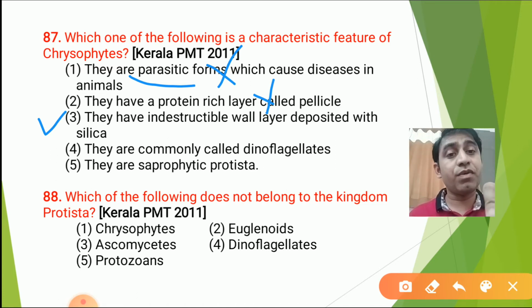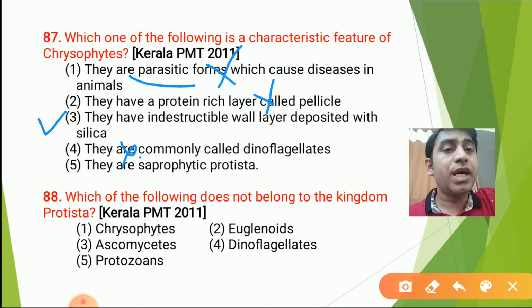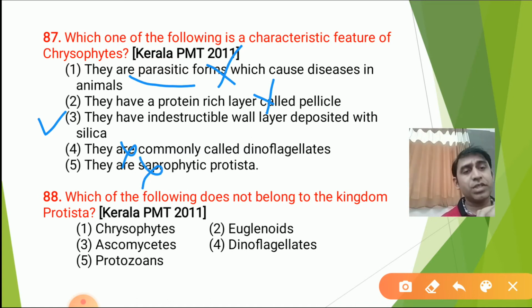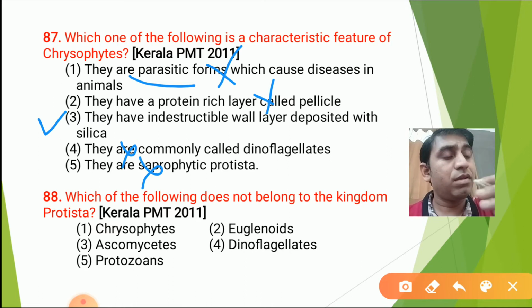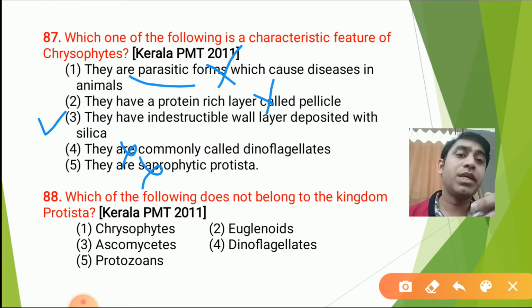And option number 4, they are commonly called dinoflagellates. They are not called dinoflagellates. Dinoflagellate is another category. They are saprophytic? No, slime mold is saprophytic. Sapro means dead and decaying, phyta means plant. The organisms which depend on the dead and decaying parts of plants are called saprophytic. So this will not be the correct option.